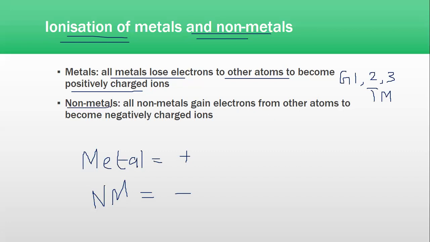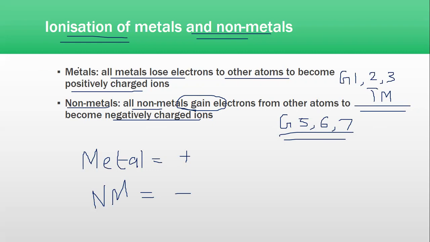If we look at non-metals, all non-metals only gain electrons from other atoms to become negatively charged ions. For example, group number 5, 6, and 7. These are your non-metals, and these are your metals. So metals are always going to lose electrons and get a positive charge, +1, +2, +3. Non-metals are always going to gain electrons and get a charge of -1, -2, or -3.